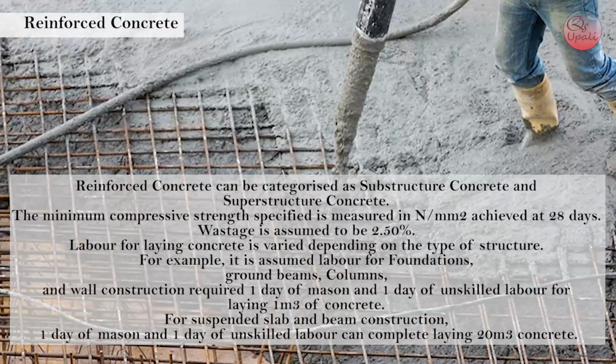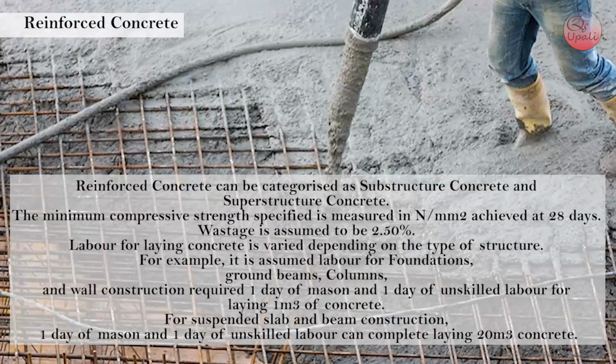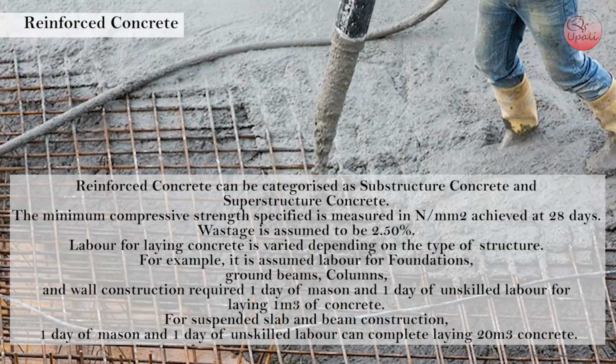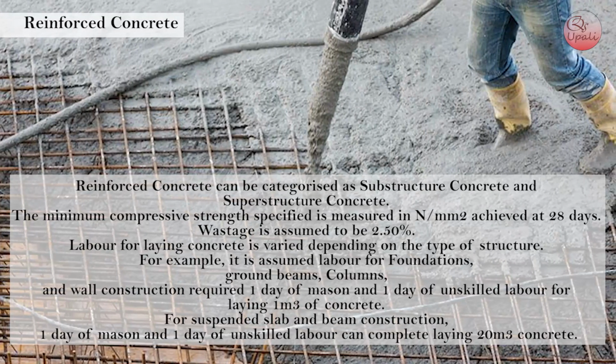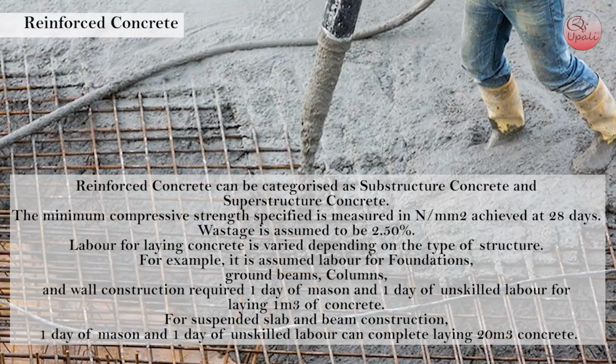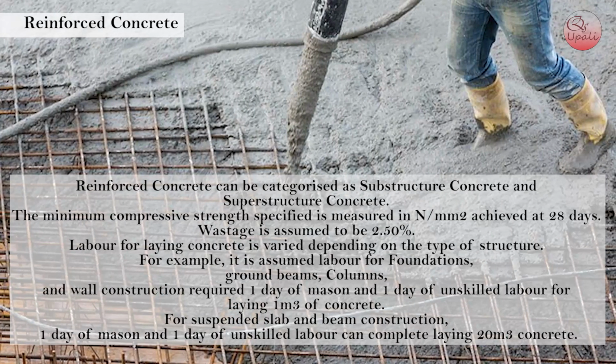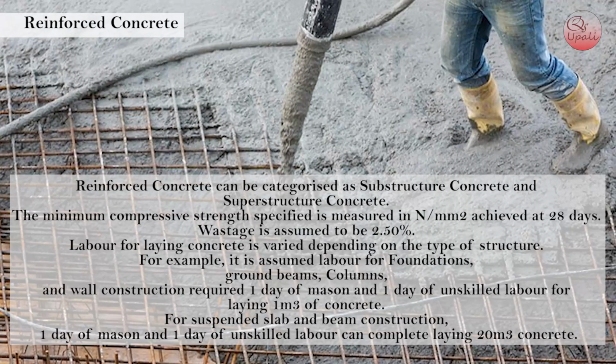Substructure concrete and superstructure concrete. The minimum compressive strength specified is measured in Newton per millimeter square, achieved at 28 days. Wastage is assumed to be 2.5%. Labor for laying concrete varies depending on the type of structure.